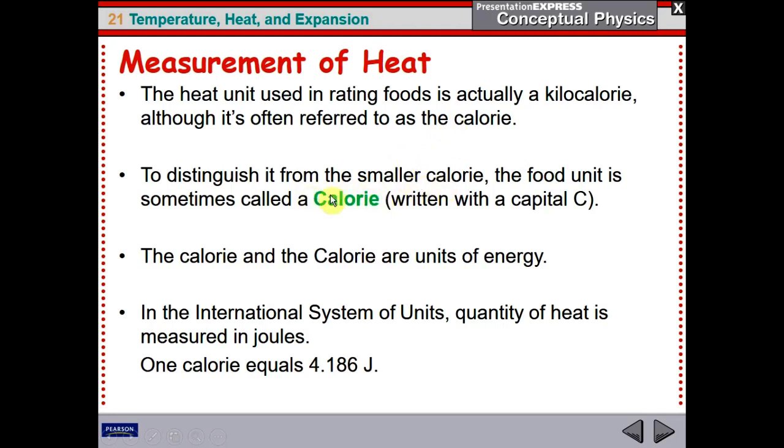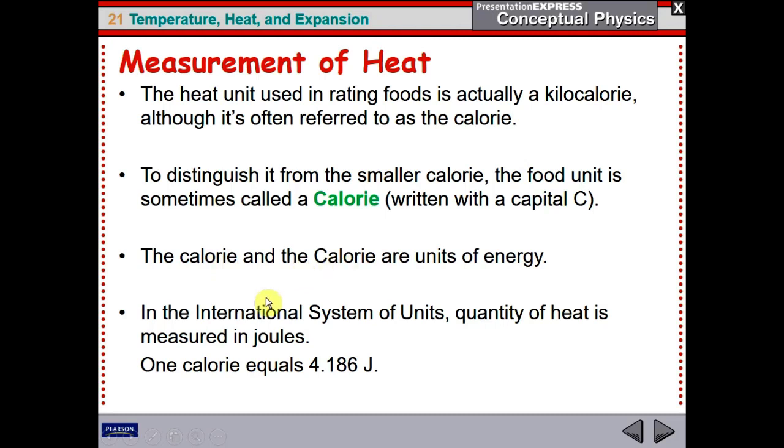Usually, if you want to use the kilocalorie, we like to call it Calorie with a capital C, to distinguish it from the small calorie. So usually you have to be very careful about this. There is a small calorie and there's a capital C Calorie. So a Calorie with a capital C means kilocalorie, 1,000 small calories. Both of them, small calorie or capital C Calorie, are units of energy.